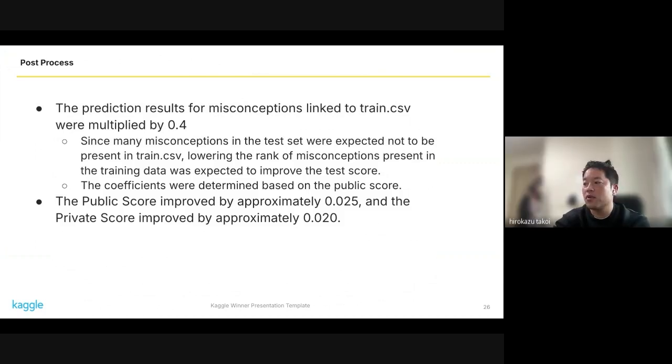Next, I will explain the post-processing step. The prediction results for misconceptions linked to trained data were multiplied by 0.4. This adjustment was made because many misconceptions in the test set were expected not to be present in the train set. Lowering the rank of misconceptions present in the trained data was expected to improve the test accuracy. As a result, the public score improved by approximately 0.025, and the private score improved by approximately 0.020. The coefficient was determined based on the public score.